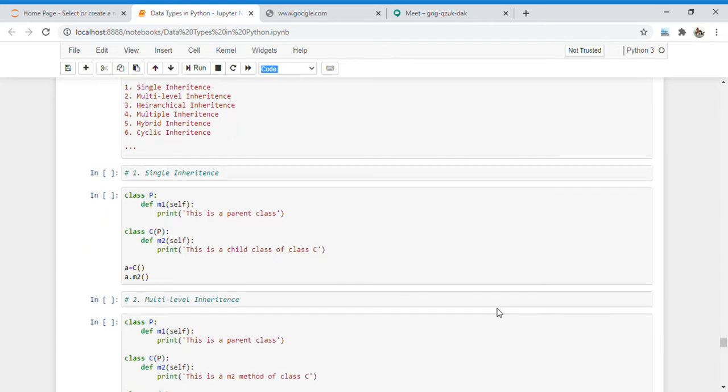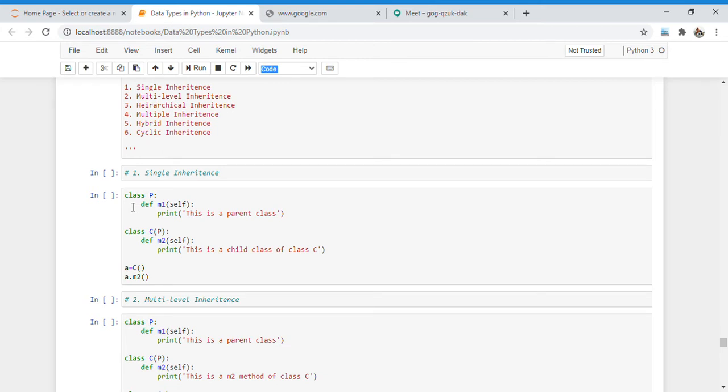I have already written all the code here, so that we save our time and convert that time to explaining all the programs. Here I took one example for every inheritance. So this is an example of single inheritance, also called simple inheritance, in which there is only a single parent and a single child.